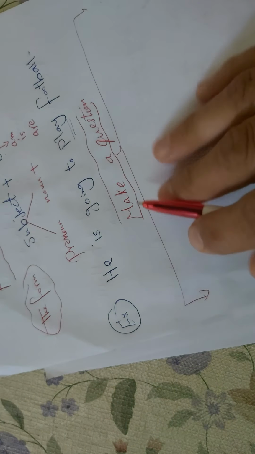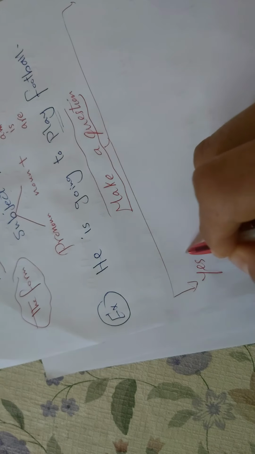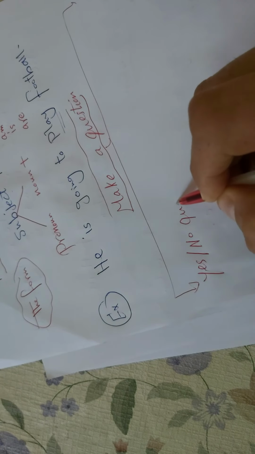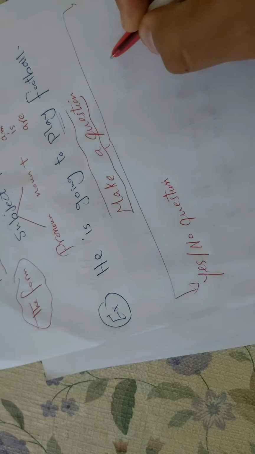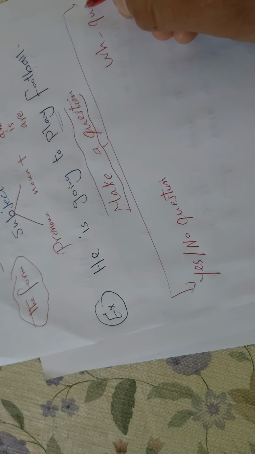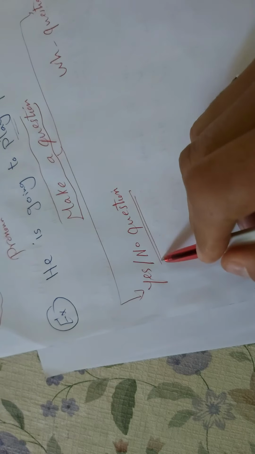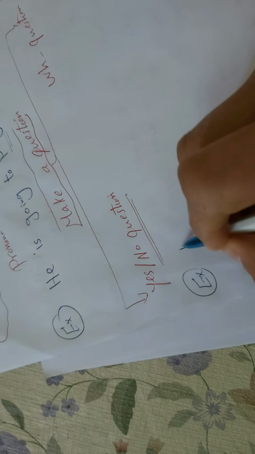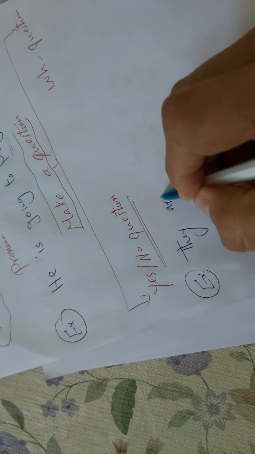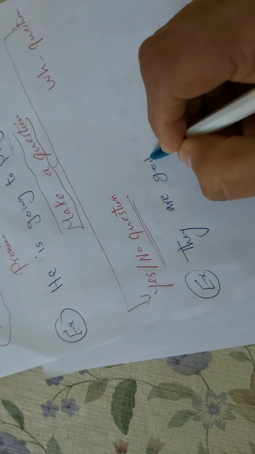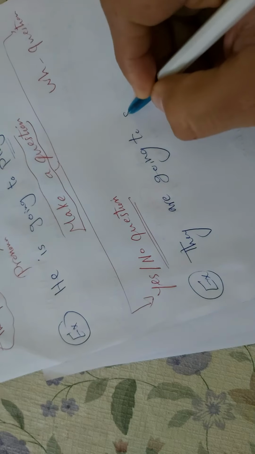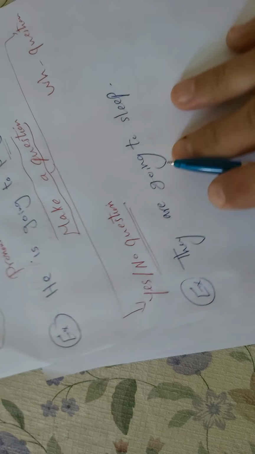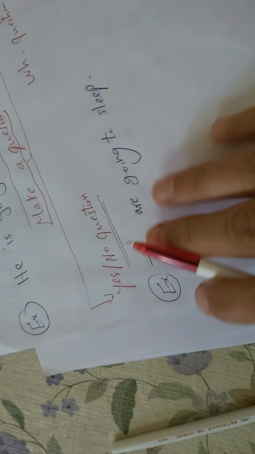As we said before with will, yes/no questions or WH questions. Okay, let's start with the yes/no question. When I say, they are going to sleep, you can make a yes/no question here.